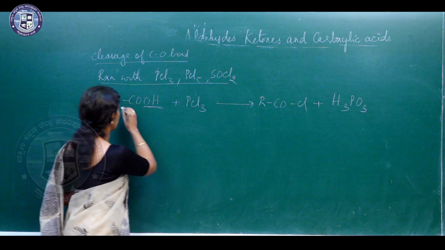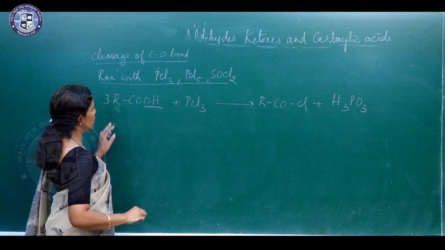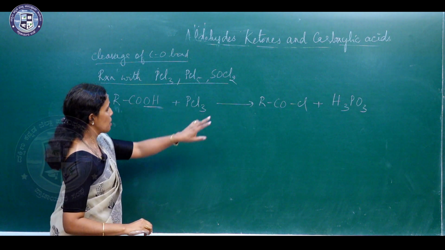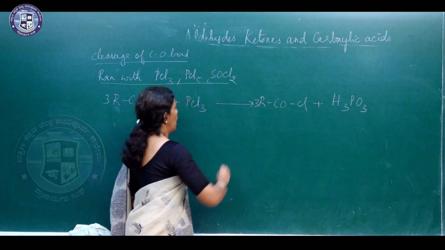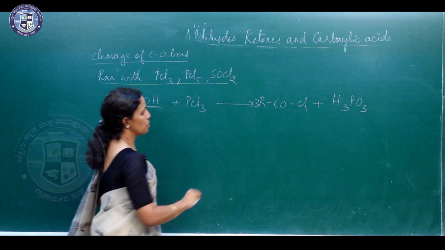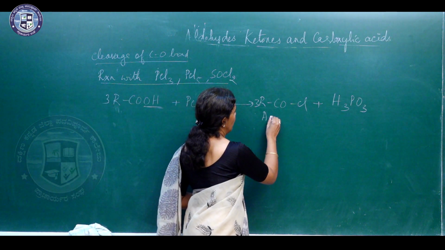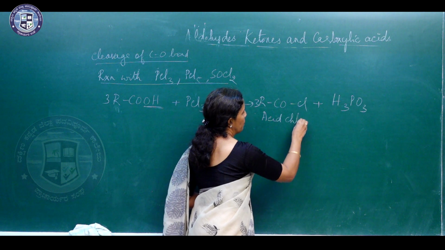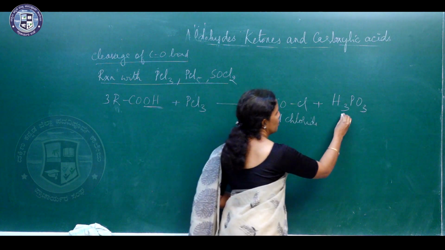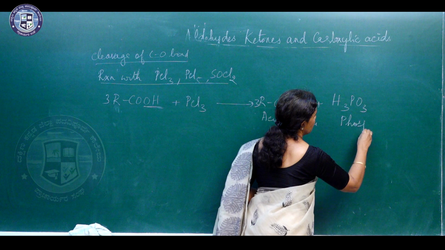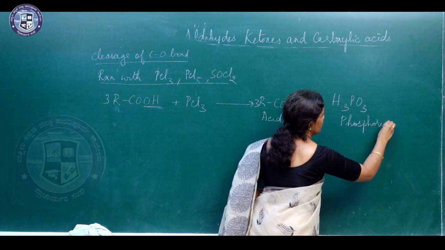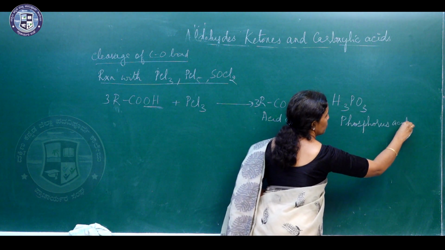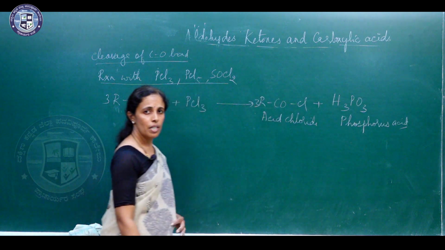Here 3 molecules of RCOOH react, so we get RCOCl and H3PO3. This RCOCl is called an acid chloride, and H3PO3 is phosphorus acid.